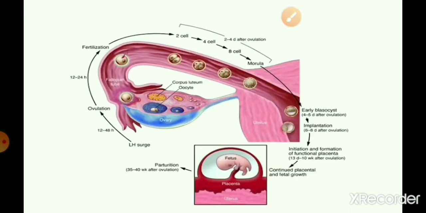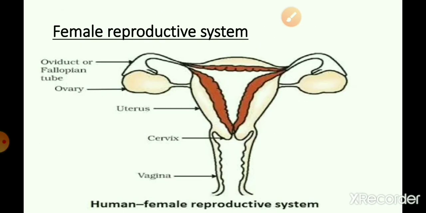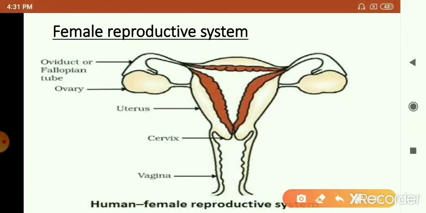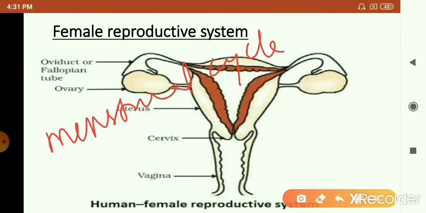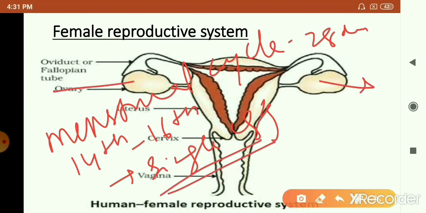Now let us discuss how fertilization and development of the embryo occur in the female. I told you that in females, once they have reached puberty, a cyclic event starts which is called the menstrual cycle. This cycle is of 28 days, and on the 14th to 16th day of this cycle, a single egg is released by one of the two ovaries, right?